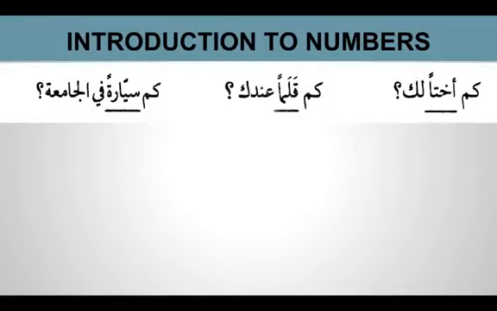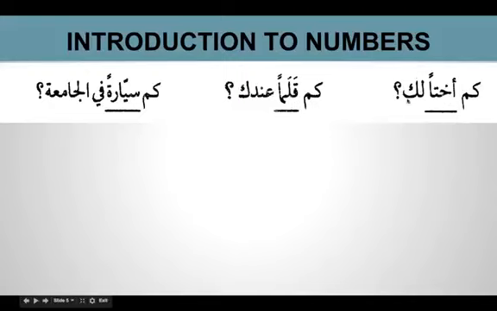So we know after come what comes is a singular indefinite noun. However, when we translate as a plural, like come, how many brothers or how many sisters, how many pens we say in English, but in Arabic it will be a singular indefinite noun with fatha, mansoob. So for example here you have come ukhtan laka, come qalaman indaka. Another thing to notice here in classical Arabic is that whenever we're asking or interrogating about relations, we use laka, and if it is about objects, we use inda. So for both it means how many do you have?